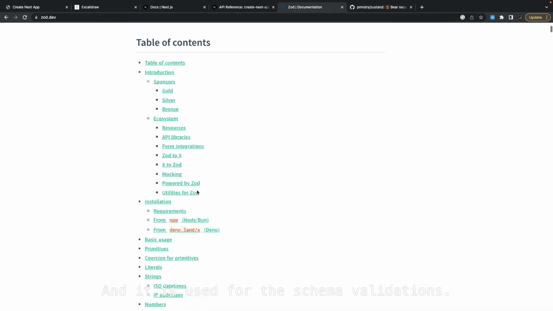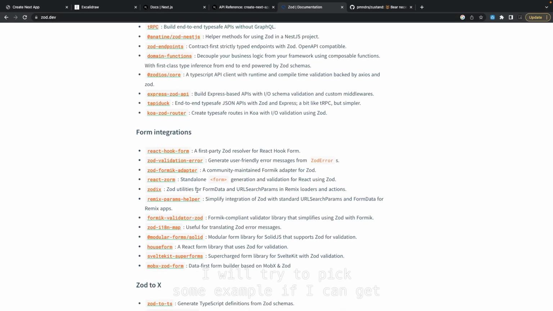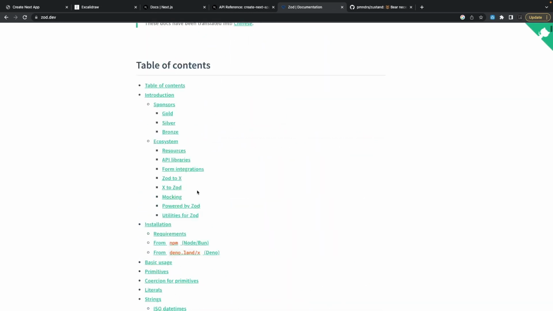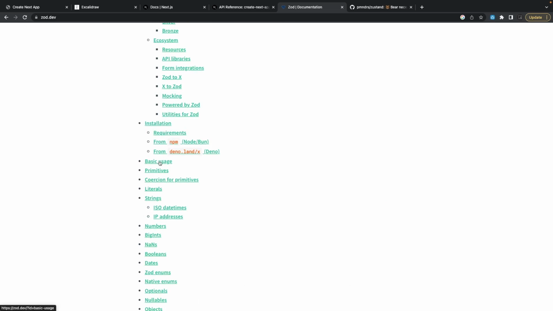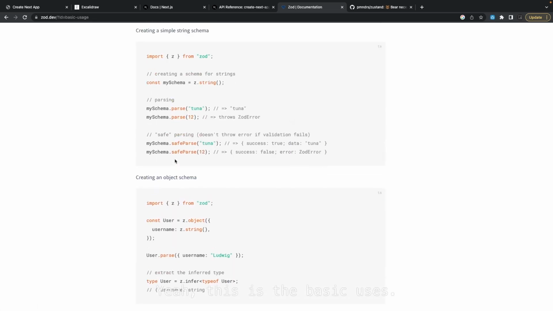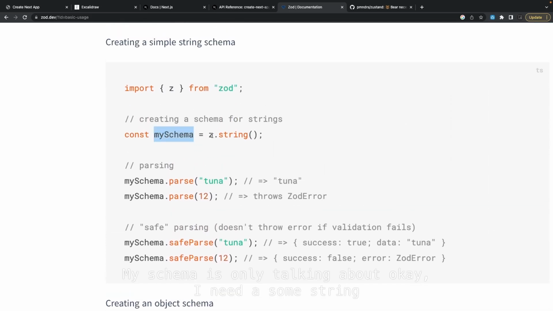And Zod is used for schema validations. I will try to pick some example if I can get one. Okay, this is the basic usage. Here, let's say I created my schema, which only says I need a string, and then you can just do dot parse, which will give you the payload. If you pass a number to my schema dot parse, obviously it's not a string, so it will throw a Zod error.